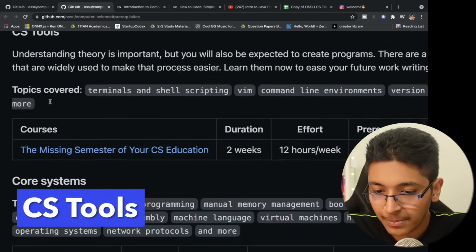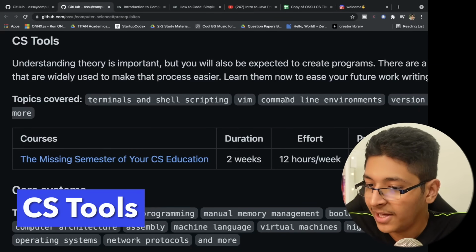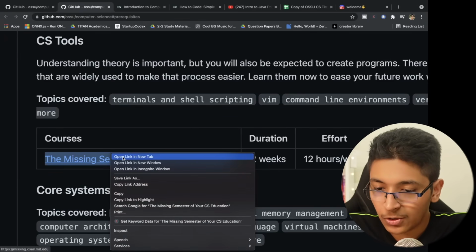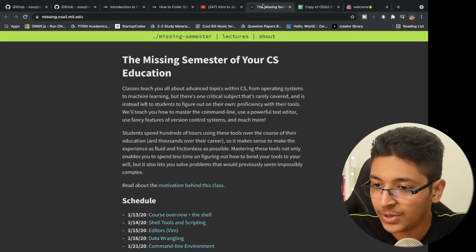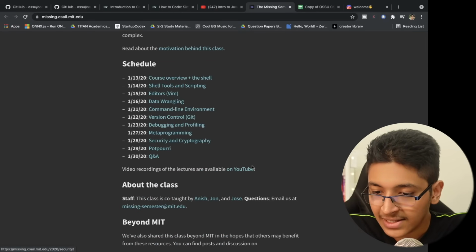Next, you have CS tools. So you can now learn about things like terminals and shell scripting. You can learn about Vim, command line environments and whatnot with the help of this one course called the Missing Semester of Your CS Education. So this one is again from MIT, and you can go through all of these classes and learn about it.